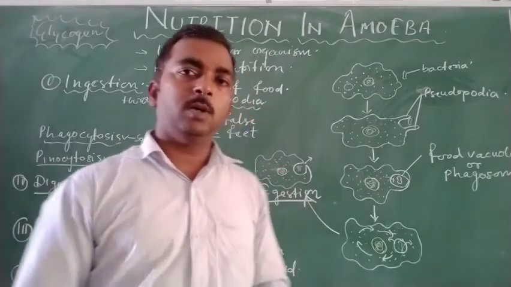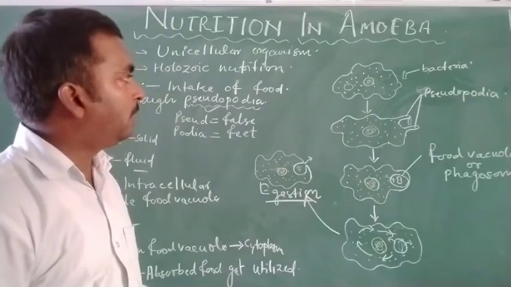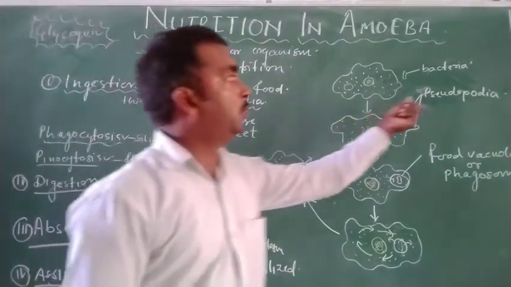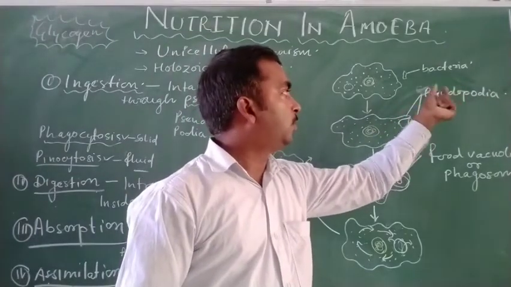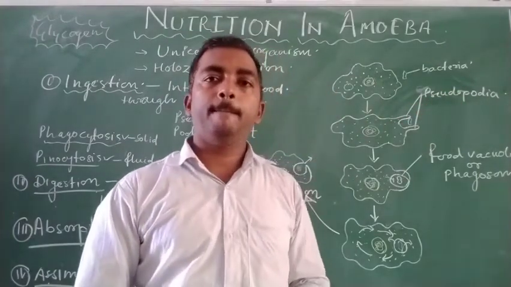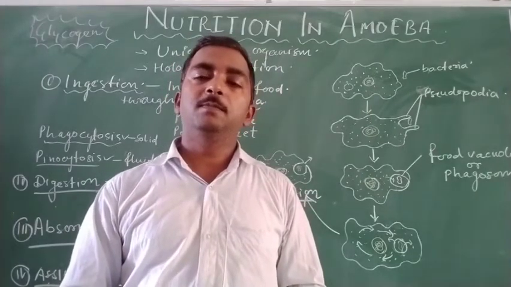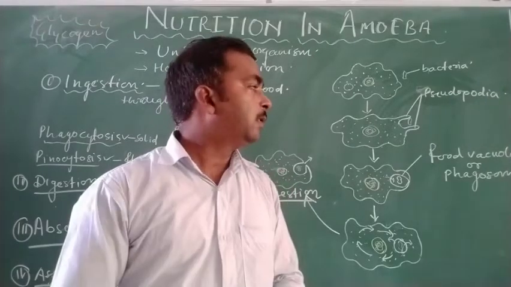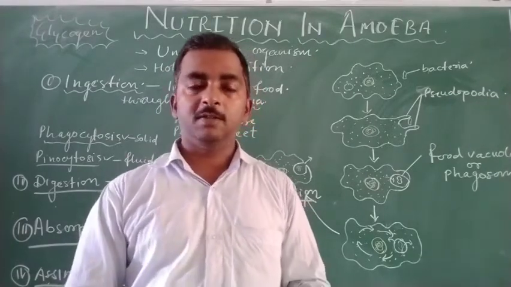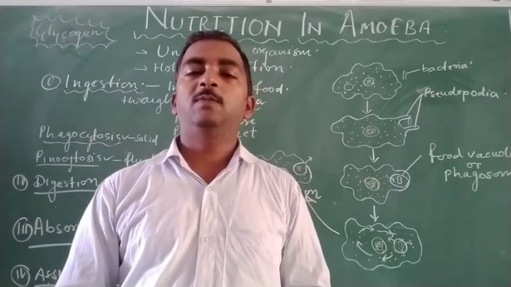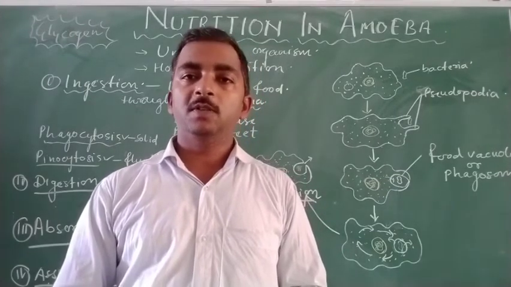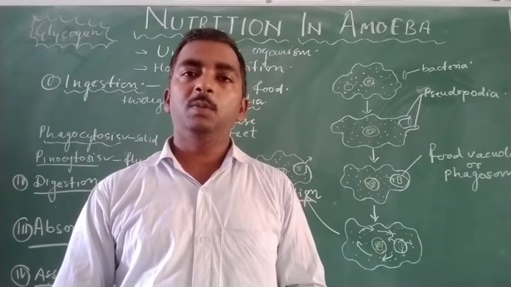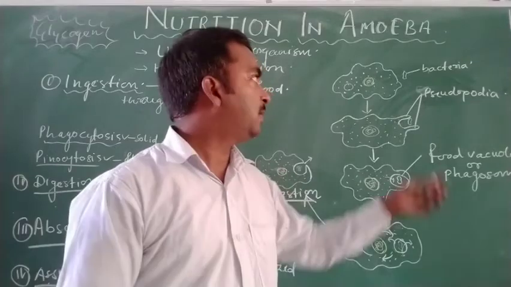Some facts about the amoeba that we have discussed in the initial part of the video: the pseudopodia is also formed in some cells of our body. We have discussed in class 9 the types of blood cells. So some WBCs are amoeboid in nature, due to the formation of pseudopodia.